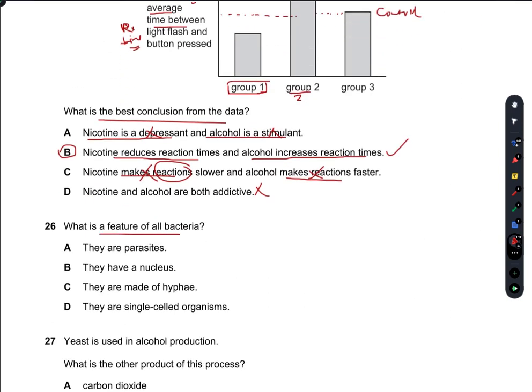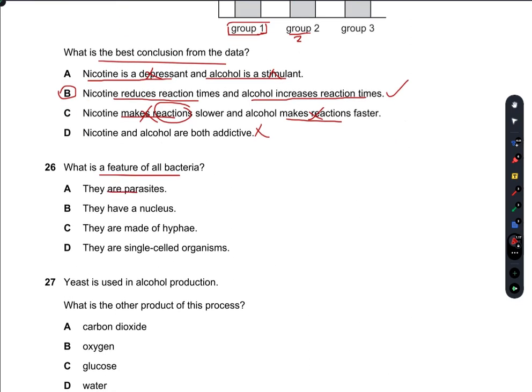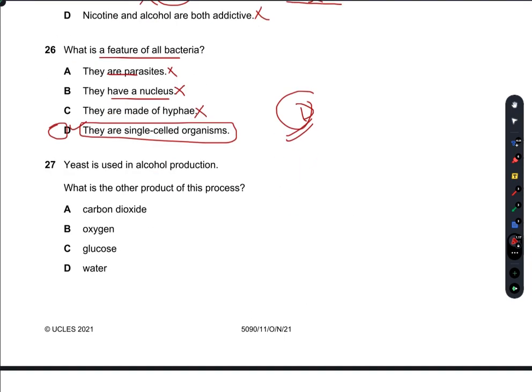What is the feature of all bacteria? They are parasites. No, not all bacteria are parasites. They have a nucleus. Bacteria do not have a nucleus. They are made of hyphae. No, they are not made of hyphae. They are single-celled organisms. Yes, they all are single-celled organisms. So D is the right answer.